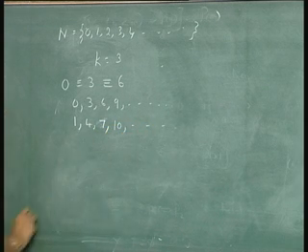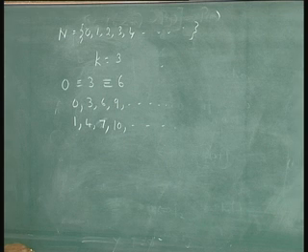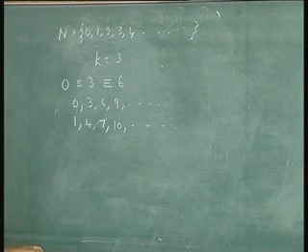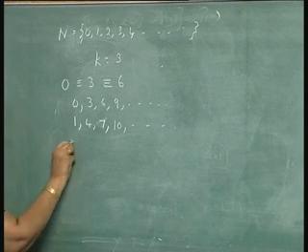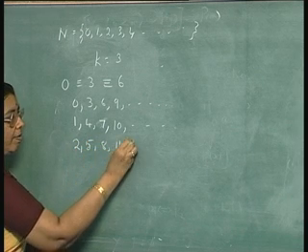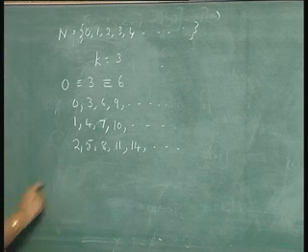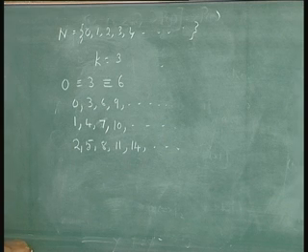If you take 1, 4, 7, 10, these are all equivalent to each other because if you take any two of them and subtract one from the other, the result will be divisible by 3, or these elements leave the remainder 1 when divided by 3. And if you take the elements 2, 5, 8, 11, 14, etc., these elements are all equivalent to each other because they all leave the remainder 2 when divided by 3.